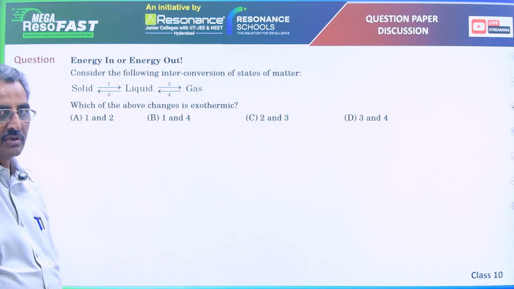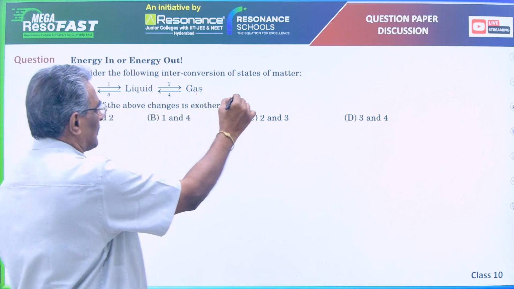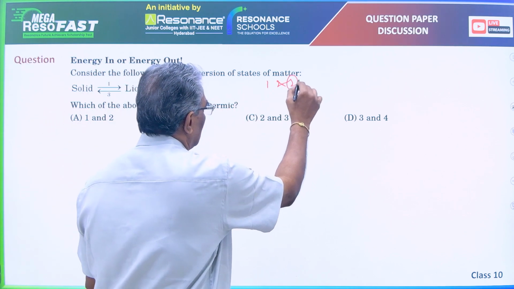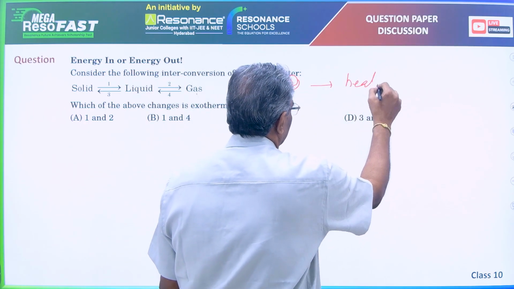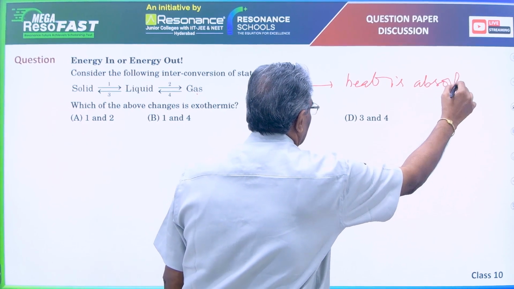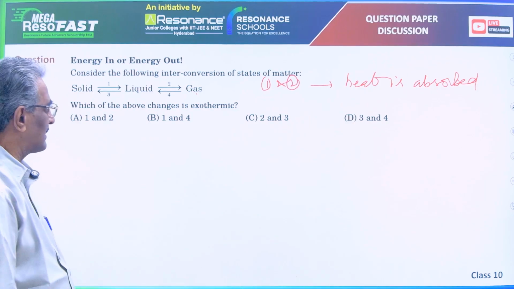When liquid is cooled, a solid is formed. So in the processes 1 and 2, heat is absorbed. That means processes 1 and 2 are endothermic in nature.